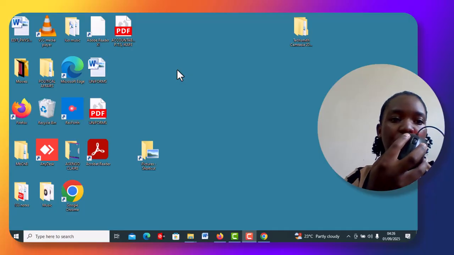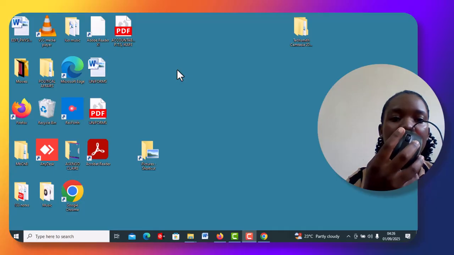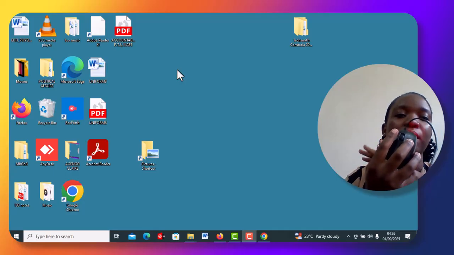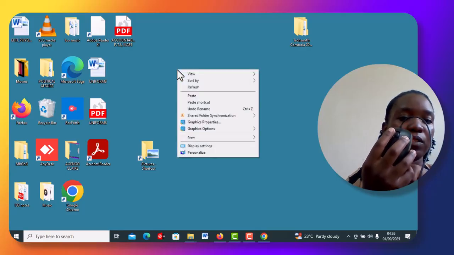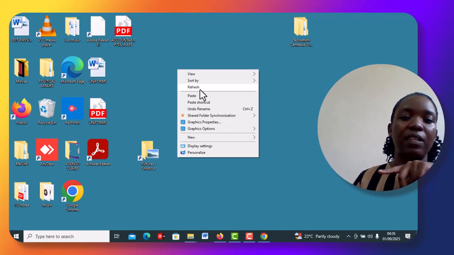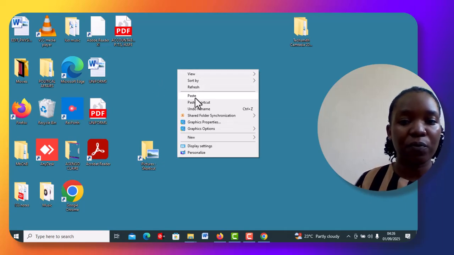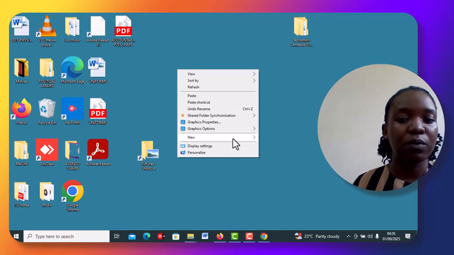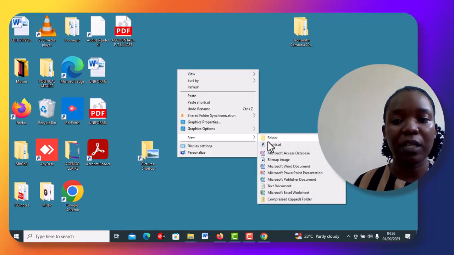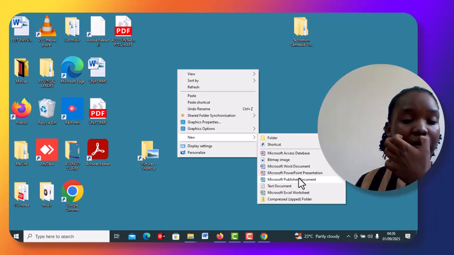So this is my computer mouse. This is the left click and this is the right click. So when I right click on it, I see it gives me a variety of options that I can choose from. There is view, search, paste, shortcut, undo. There is this option of new, which helps you to open up folders. It can be a folder, you can open up a Microsoft Word document, a PowerPoint document, and all that.